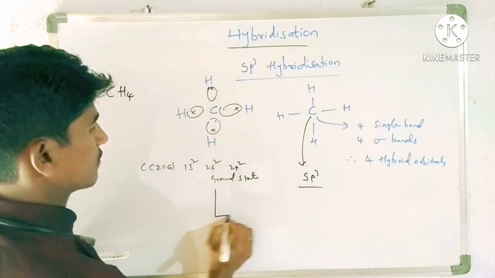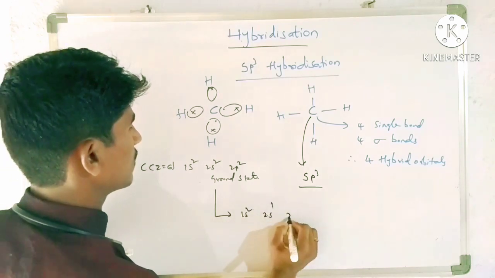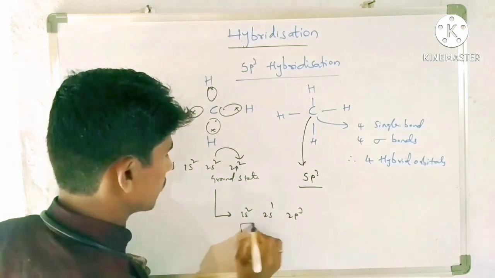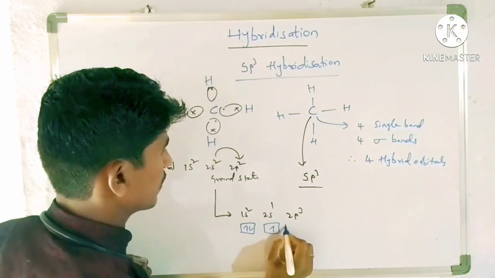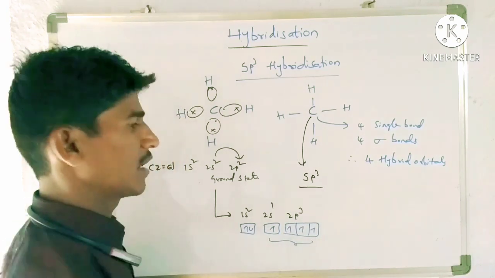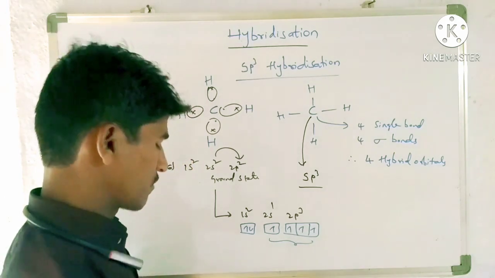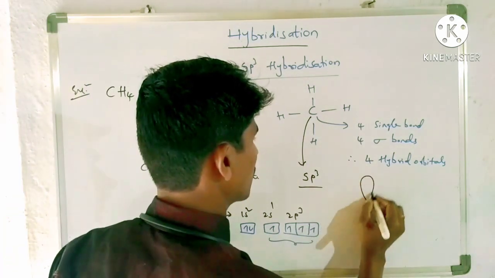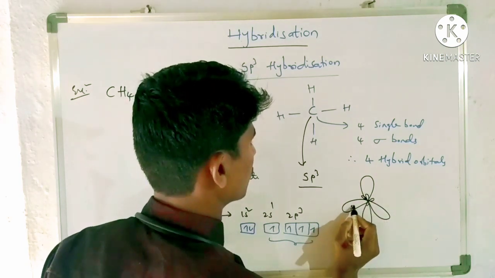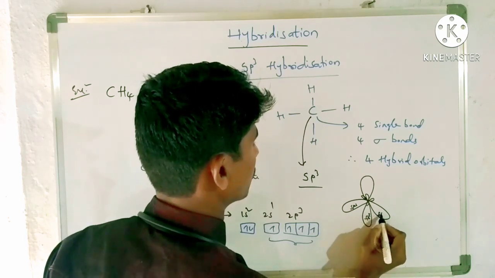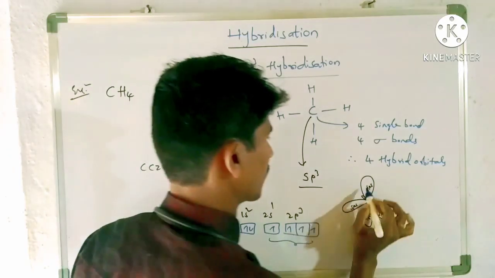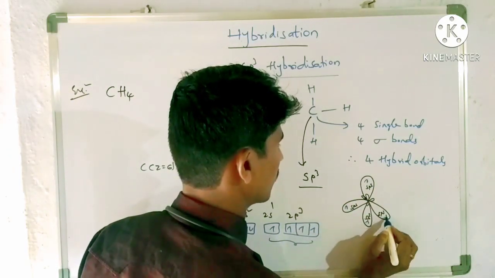So in the excited state, what happened? 1s2, 2s1, 2p3. An electron jumps from here to here. Now let us assume here 2 electrons, 1 electron, as well as 3 electrons. Now this carbon undergoes sp3 hybridization. On sp3 hybridization, what happened? 4 sp3 hybrid orbitals are formed: sp3, sp3, sp3, sp3. Now each sp3 hybrid orbital has 1 electron.